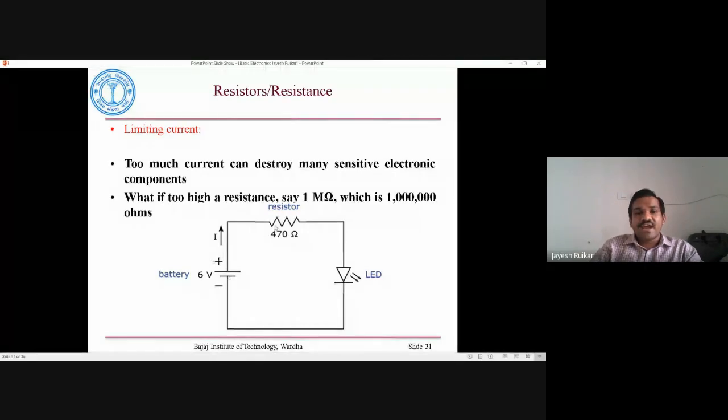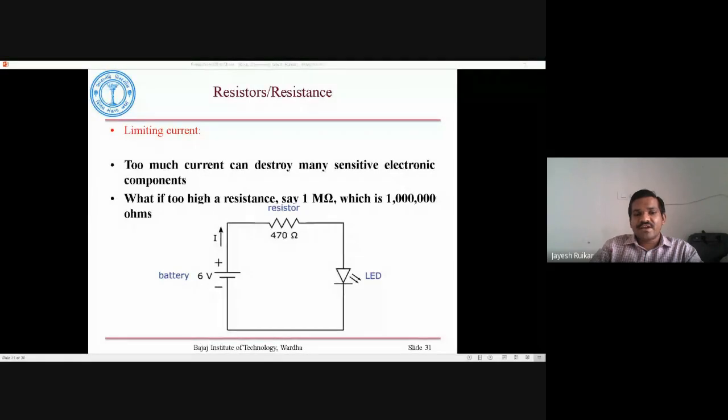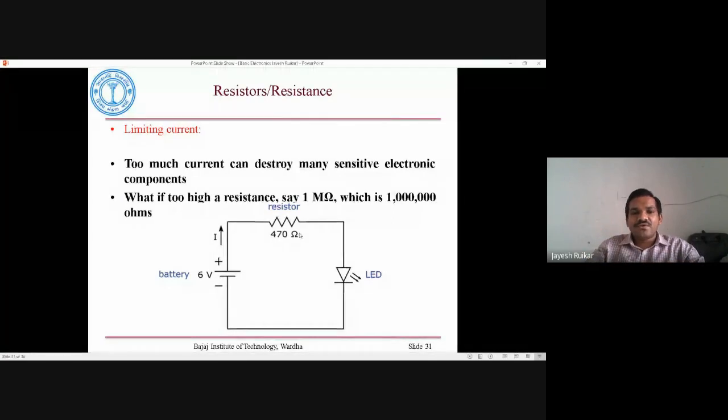That's why we have added a 470 ohm resistor here. But what happens if, instead of 470 ohm, I add a 1 mega ohm resistor? Will the bulb glow or not? In this case also your LED will glow, but you are not able to see it, because if you increase the resistance value you limit that much current, so you won't see the light, but it is glowing.